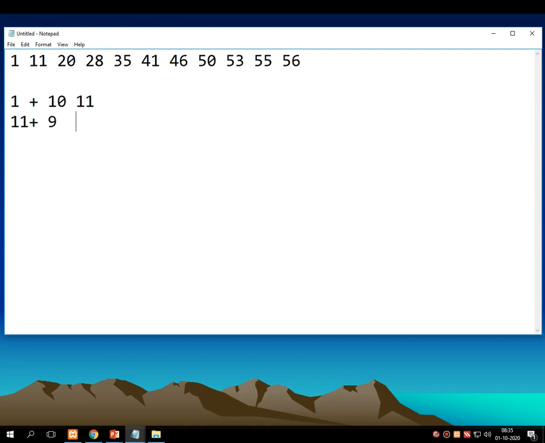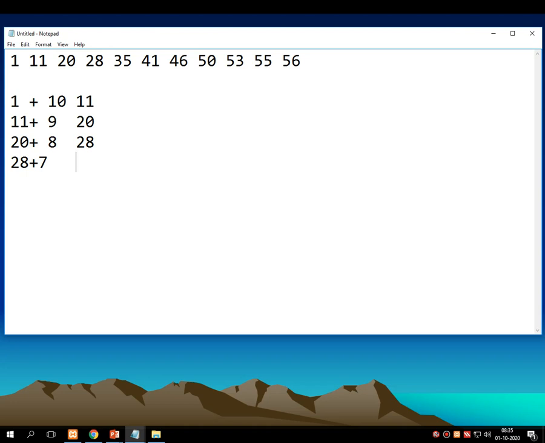What does it print? 20. Now let's take 20 plus 8, which prints 28. Now take 28 plus 7.